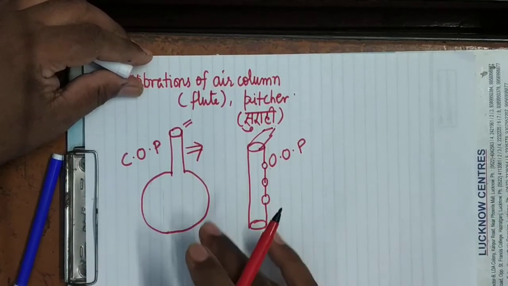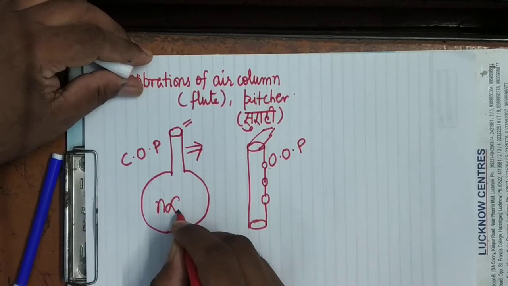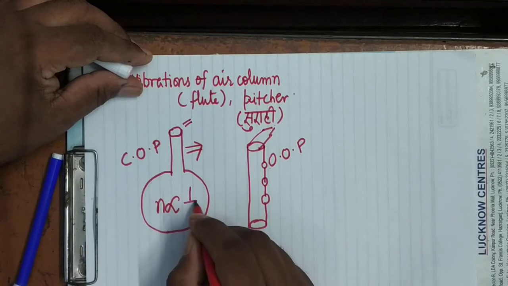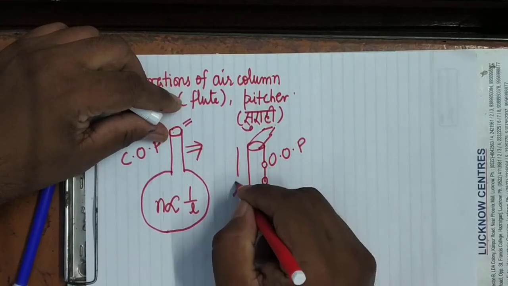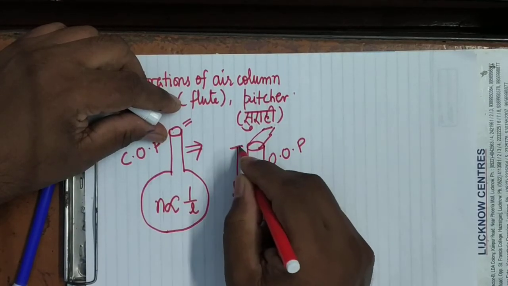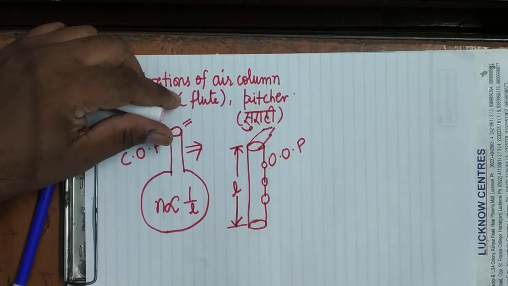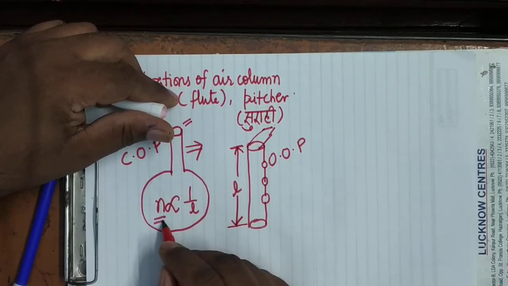That frequency, its fundamental frequency or natural frequency, is inversely proportional to the length of the pipe. Means if the length of the pipe is L, then what will be the fundamental frequency? It will be inversely proportional to L. The more the length, the less the frequency.